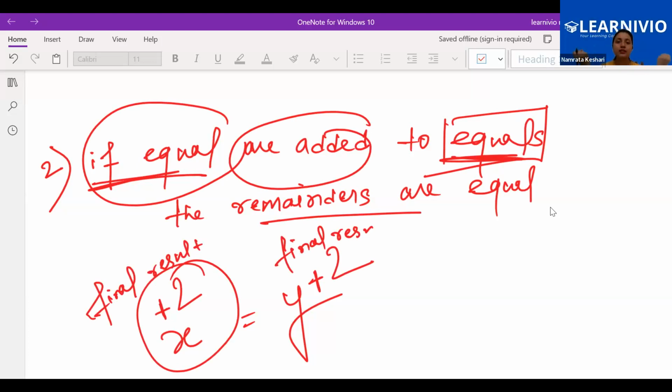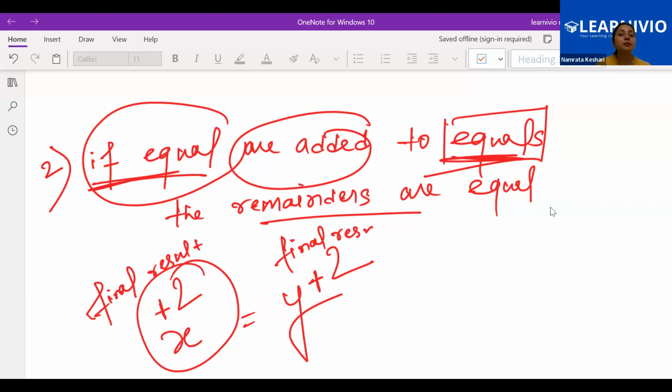If already two things are equal, you are having 20 oranges, I am having 20 oranges. Now someone came and has given 5 oranges to me and 5 oranges to you. Still we are on the same page, still we are equal. Yes or no? Previously we were equal. Something got added in your part and in my part. The same 5 is added in my part and in your part. So still we are equal. Previously also we were equal, now also we are equal.